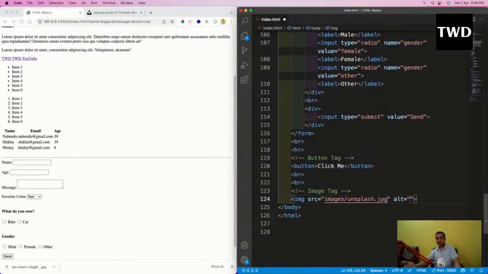I will also show another way to show the image, because you can take the image directly from the internet also. Okay, and then this alt is there. I will write computer image, because it is a computer image. Save it.